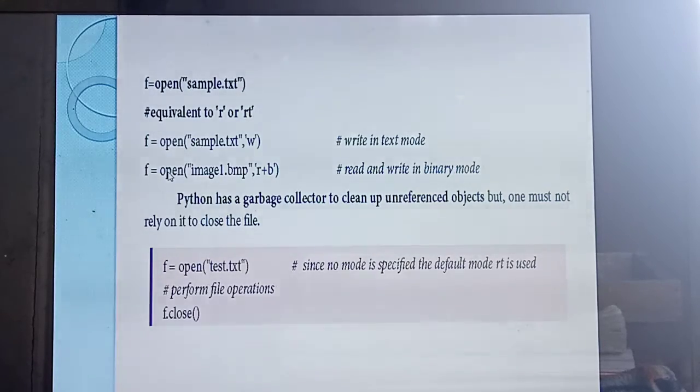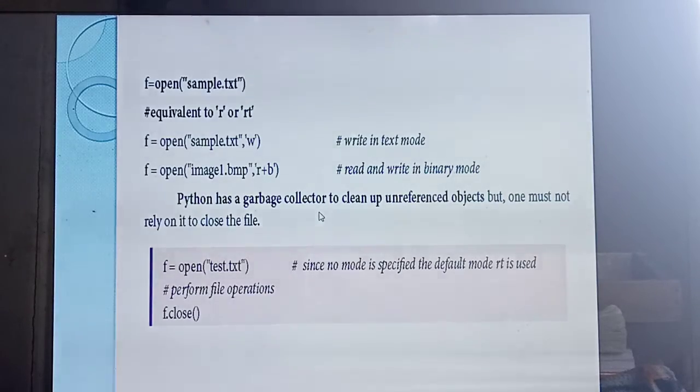Okay. Next one, listen. f equal to open image1.bmp, r plus b. What's the meaning? Here you can read it and write it in binary mode. Understood? So b means binary. Images are directly opened in binary mode. Understood?